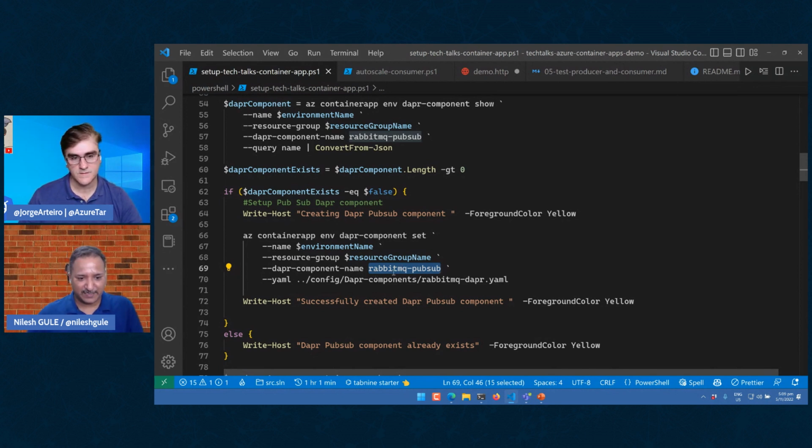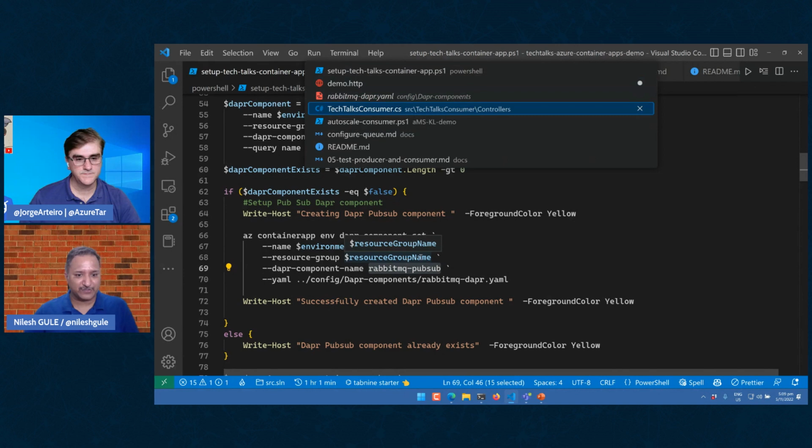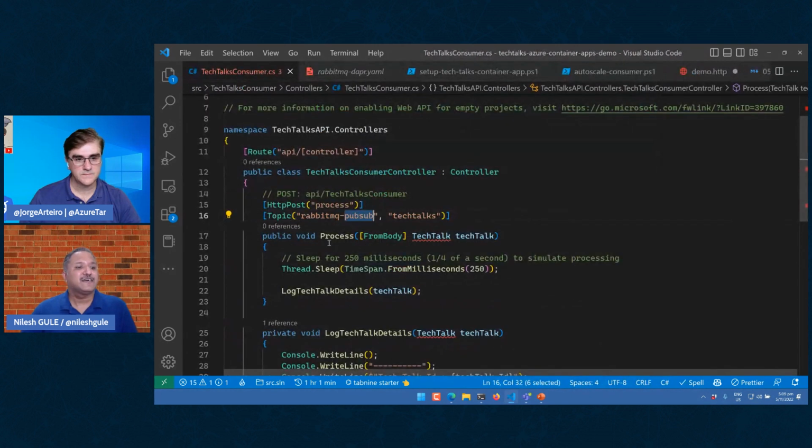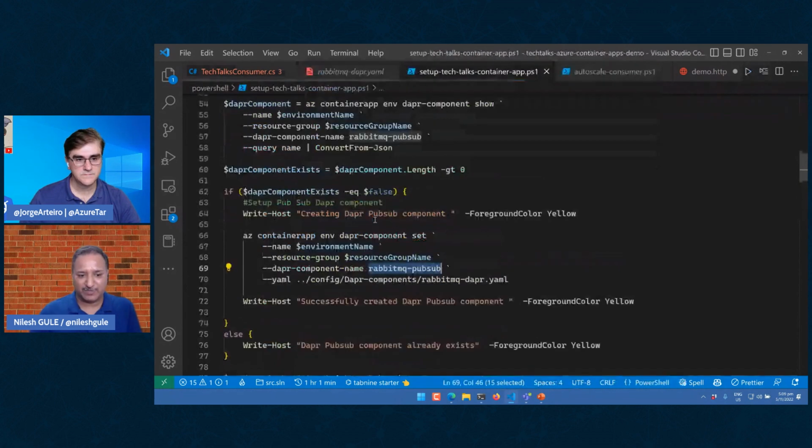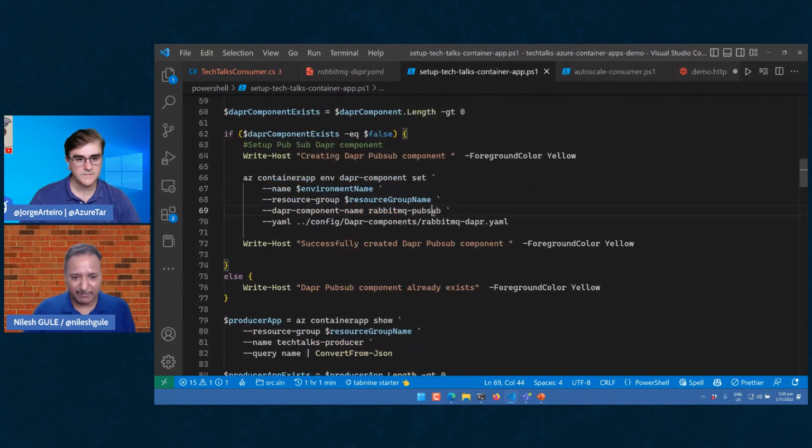If you see here, I'm giving the component name as RabbitMQ PubSub, and my producer and consumer are going to use that same name for the PubSub. If there is any typo, we will not be able to connect our producer and consumer. So be very careful about the naming and the component names that we use.